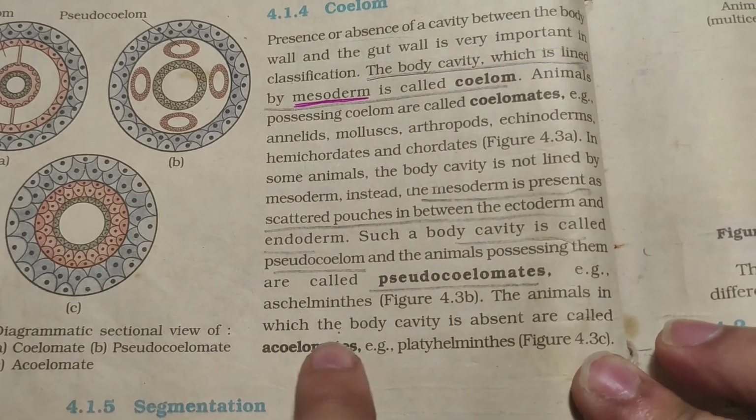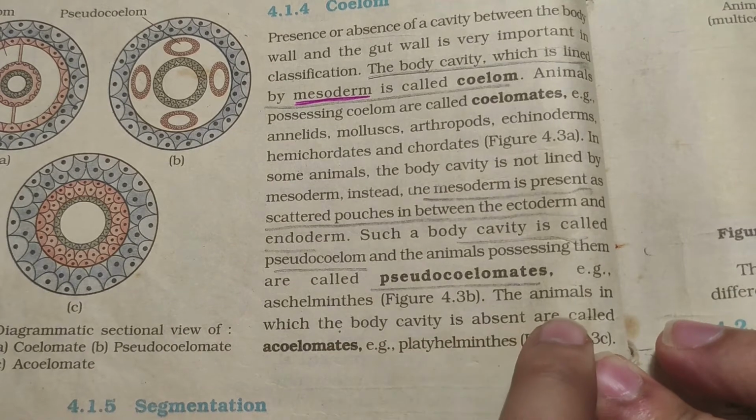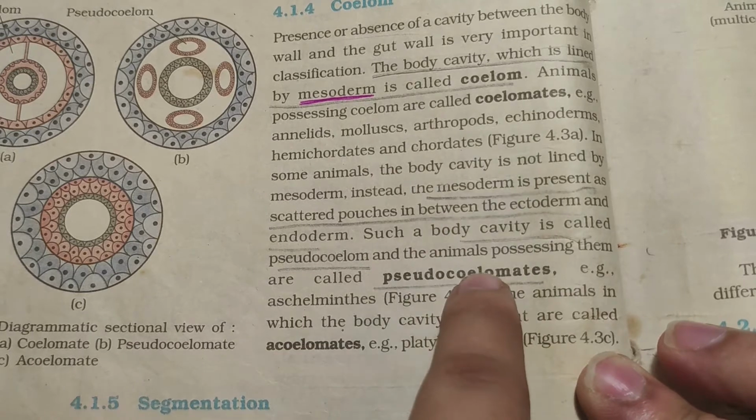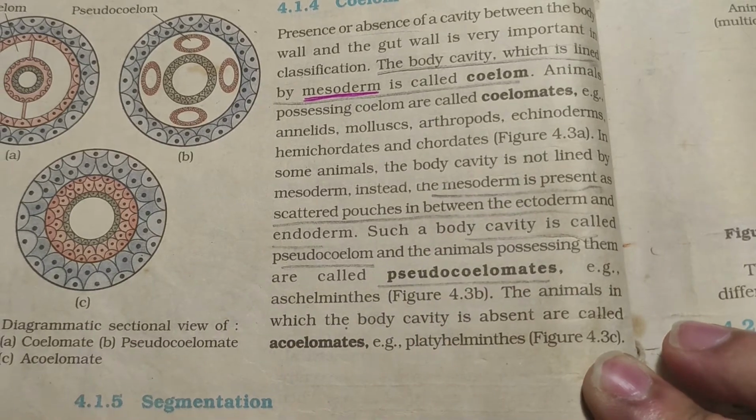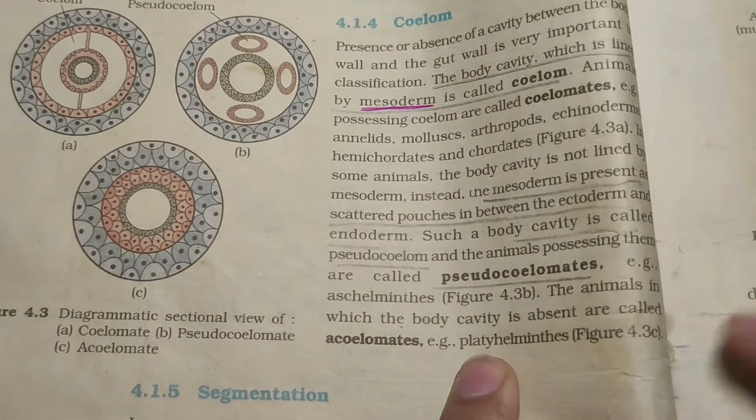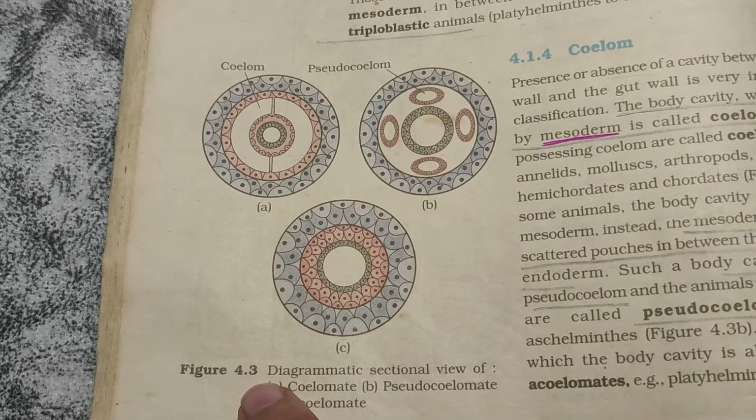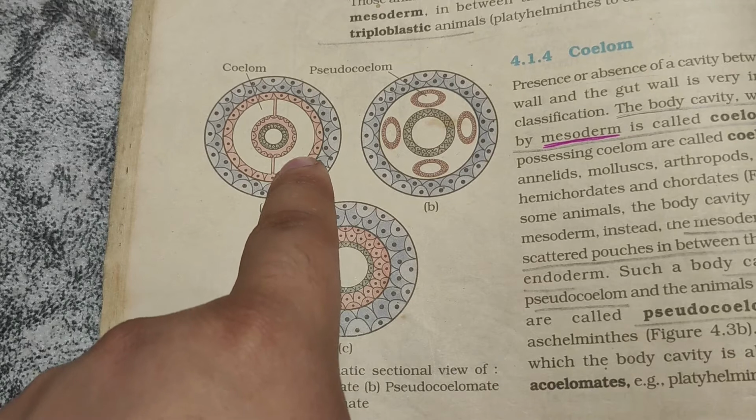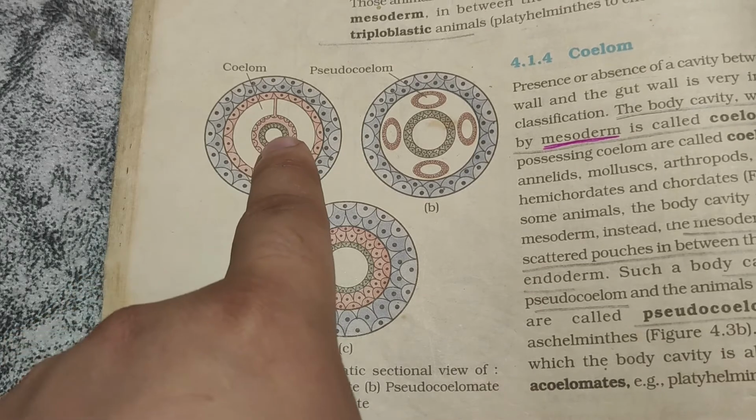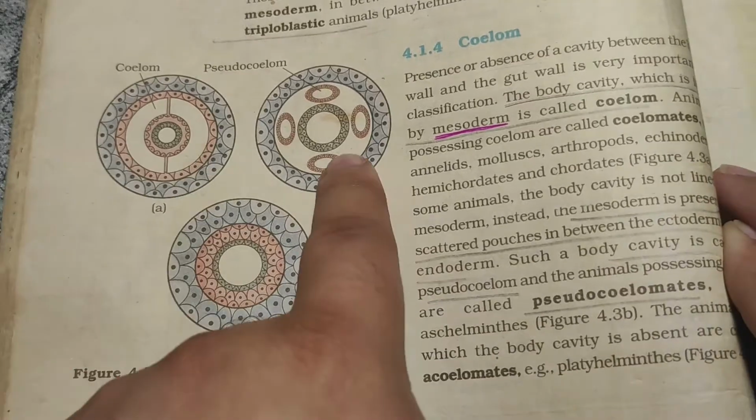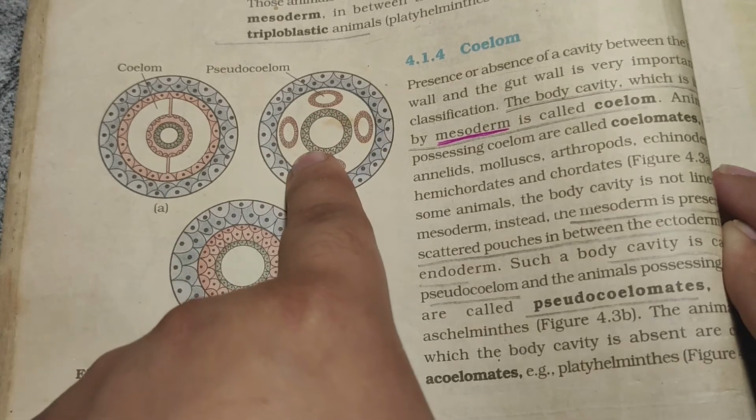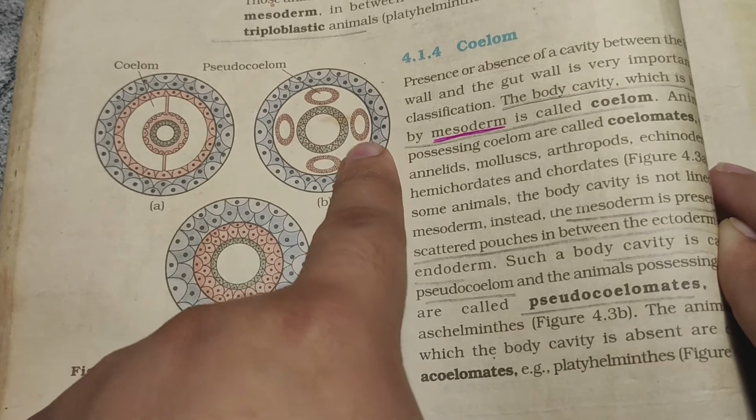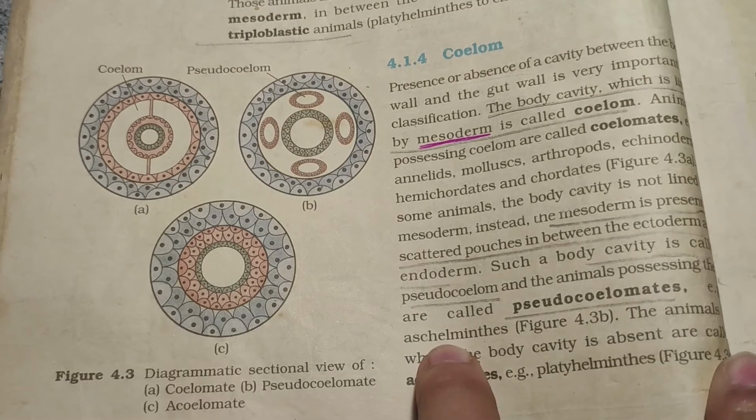The animals in which the body cavity is absent are called acoelomates, platyhelminths. So we have coelomates, pseudocoelomates and acoelomates. In figure 4.3, first are the coelomates, in which there is a proper coelom, meaning cavity, which is lined by the mesoderm. In pseudocoelom, there is mesoderm present, but in the form of scattered pouches, so it is called pseudocoelom. Example is the aschelminthes.